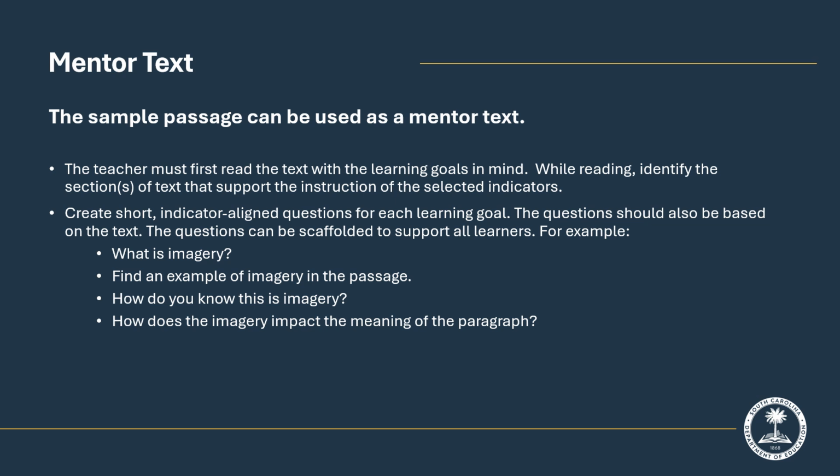Then, if you ask students to explain how they know that section of text is an example of imagery, you can determine if the student has a full understanding or if there are some wobbles in connecting the element to the text. Lastly, the fourth grade indicator asks that students be able to explain how the imagery in the text impacts the meaning of a section or of the whole text.